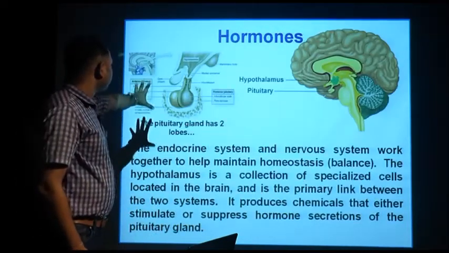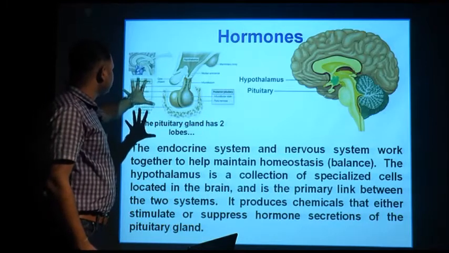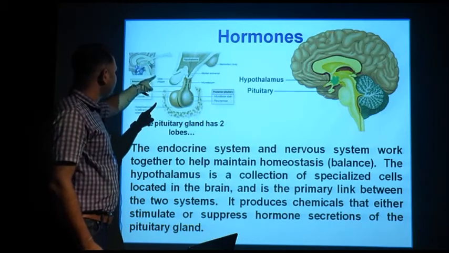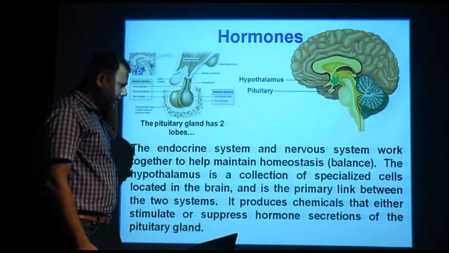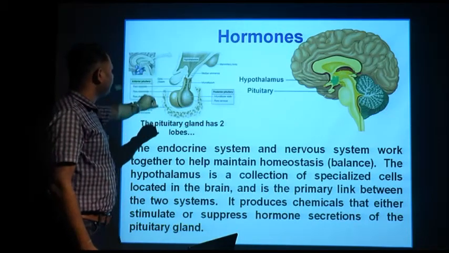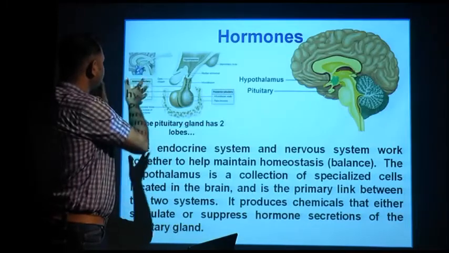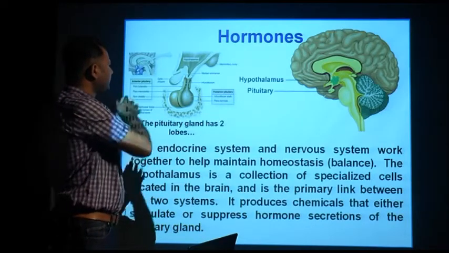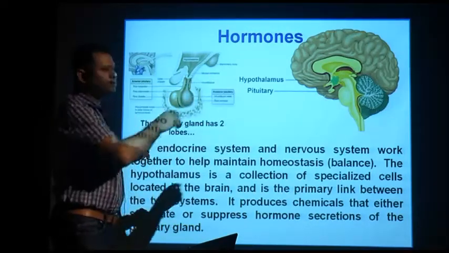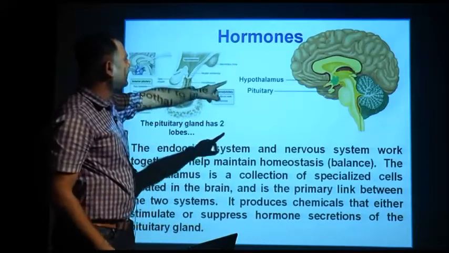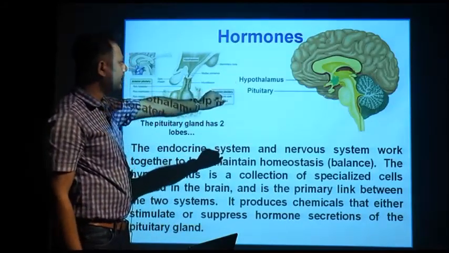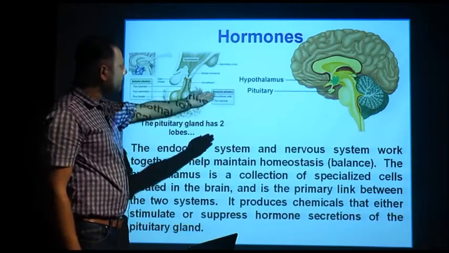On the left side, you can see the image of the hypothalamus, which is present in your brain. The hypothalamus is connected to your pituitary. This is the major system which coordinates the endocrine system. On the right side is the image of your brain showing the green highlighted region as the hypothalamus, followed by the pituitary.